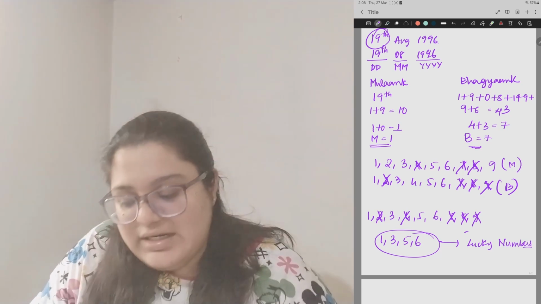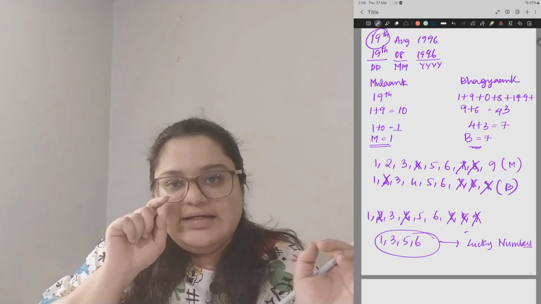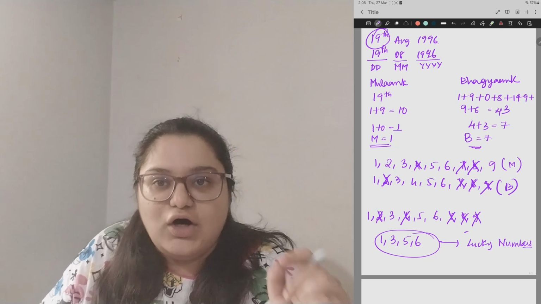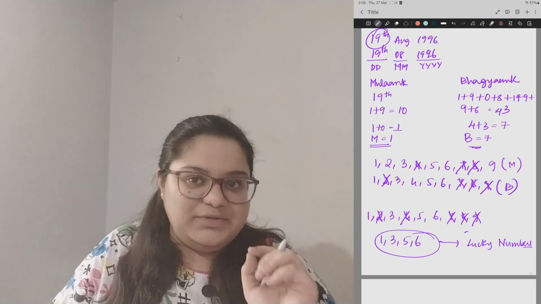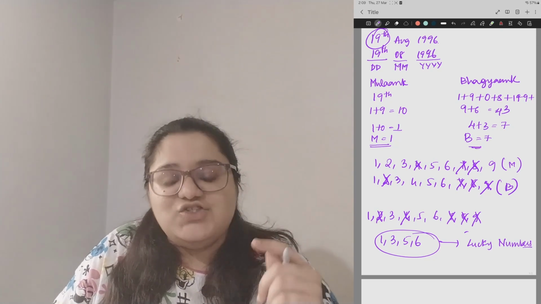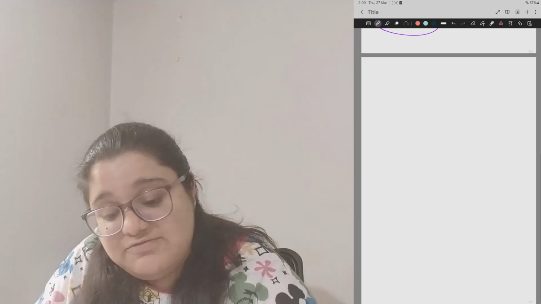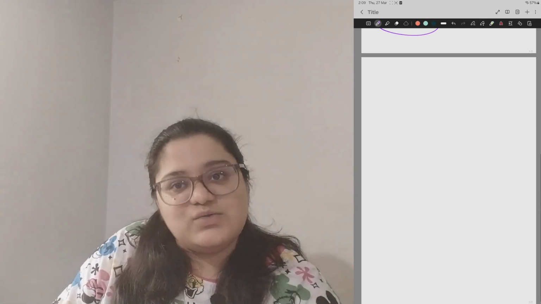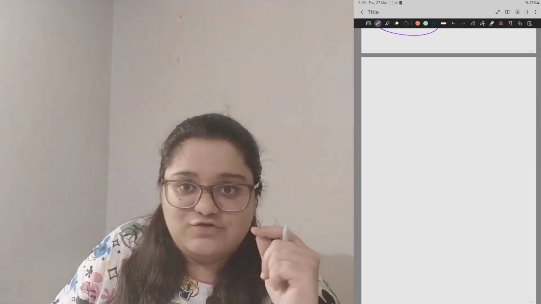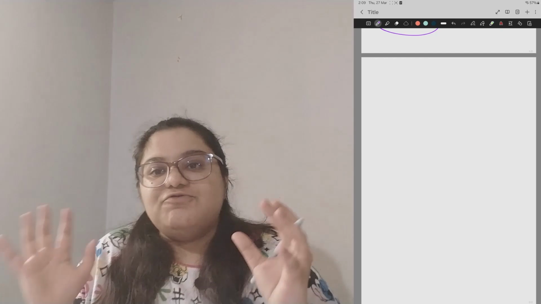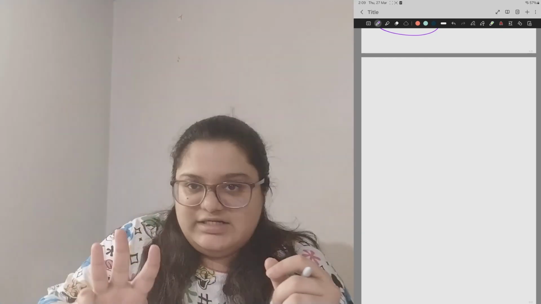Okay. So now that you have understood this far, you have been able to understand how to calculate your personalized lucky numbers as per your date of birth. Now let us jump into understanding how to see if these lucky numbers align with the house numbers and whether they can prove beneficial for you or not. So for understanding this, let me give you 3 scenarios.